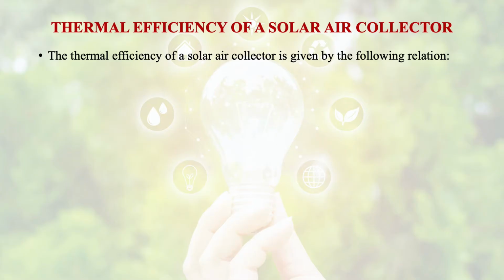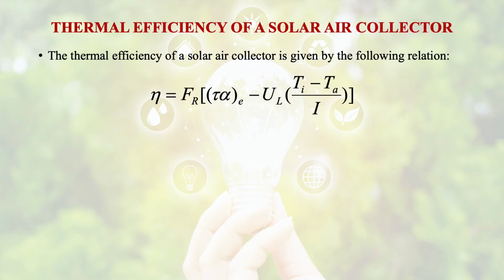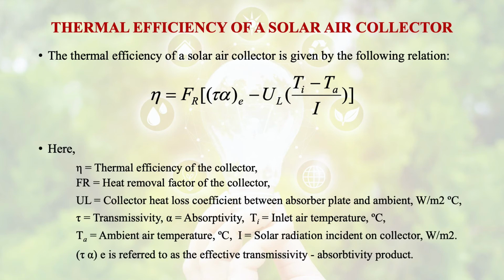Then comes the thermal efficiency of the solar air collector. The thermal efficiency of the solar collector is given by the relation eta = Fr [(tau alpha)e - UL (Ti - Ta)/I], where eta is the thermal efficiency of the collector, Fr is the heat removal factor of the collector, and we will discuss how we calculate the Fr.